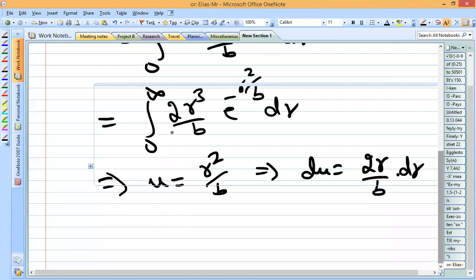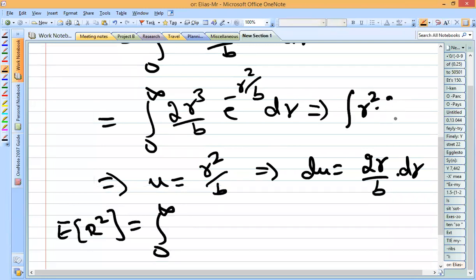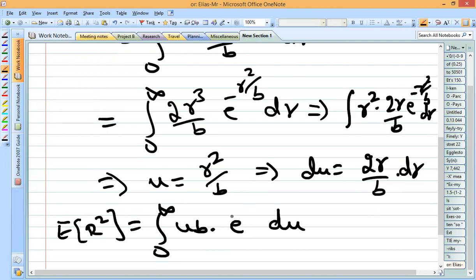So here r square, in this term, will be written as integral r square into 2r by b e to the power minus r square by b dr. Rearranging, r square is replaced as ub, 2r by b dr is simply replaced as du, into e to the power minus u, since r square by b is replaced as u.